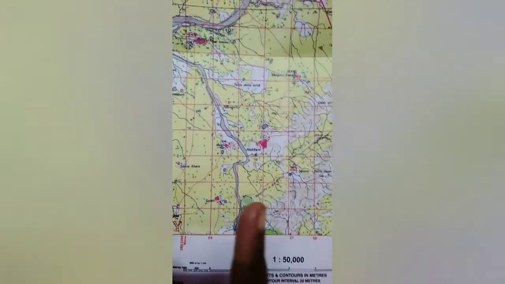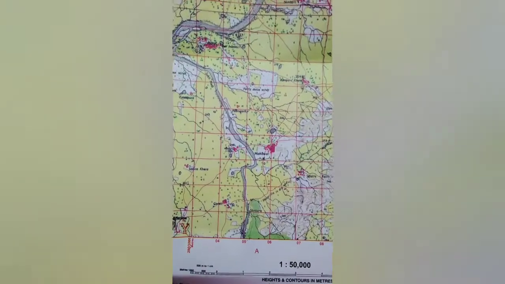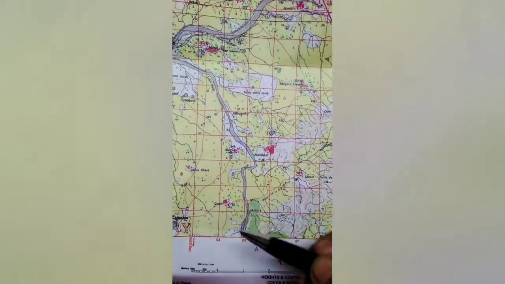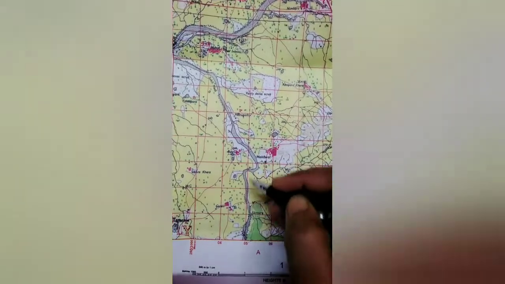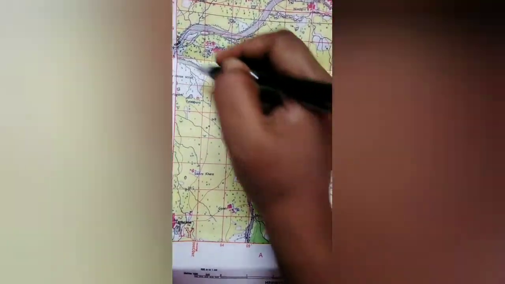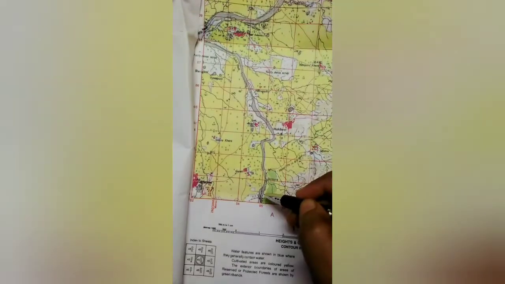Now you will again remember your 8 cardinal points that you have made. Okay, now from this side to this side, now you just take your pen to the direction of this river. Now that will be moving from this to that side, that means from up to down. Now come to this side also, from up to down, from this side to that side.